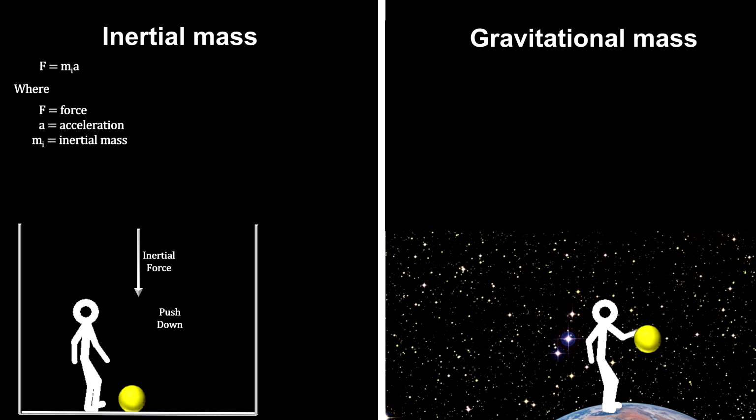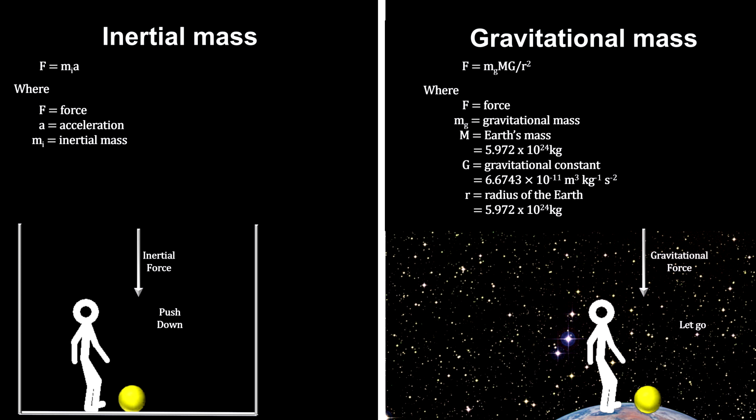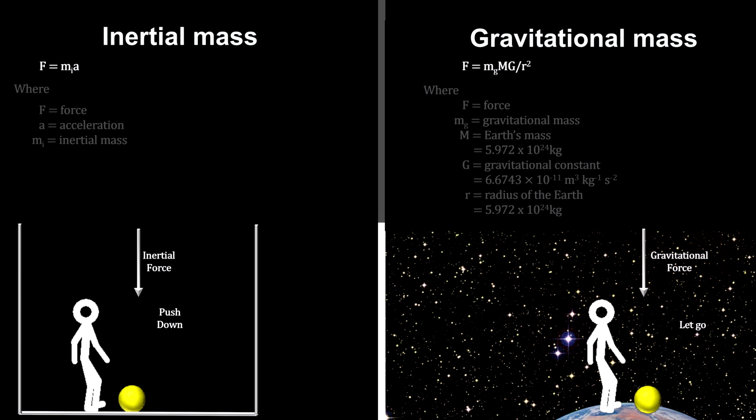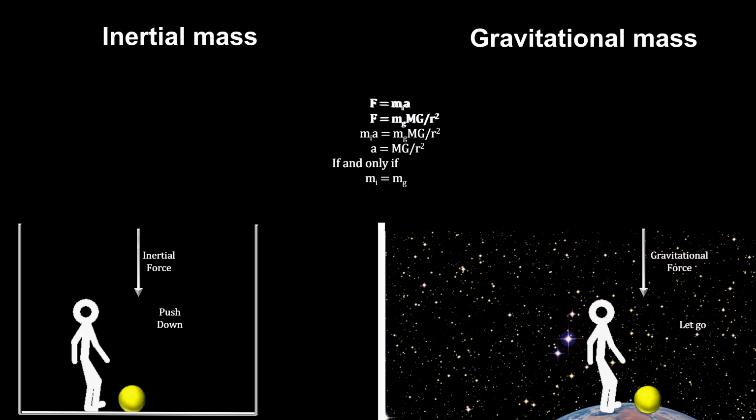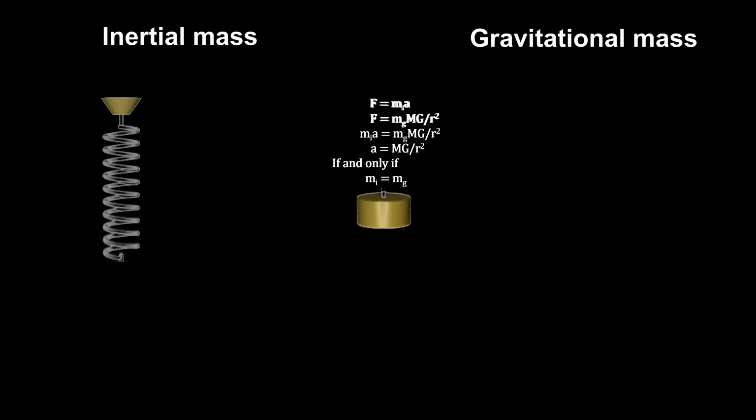The other was gravitational mass. Gravitational mass was defined by how strong an attractive force it exerted on other objects. It is described by Newton's universal gravitation formula. These are two very different definitions for mass. For these two to be compatible, the inertial mass and the gravitational mass for any object would have to be equal.